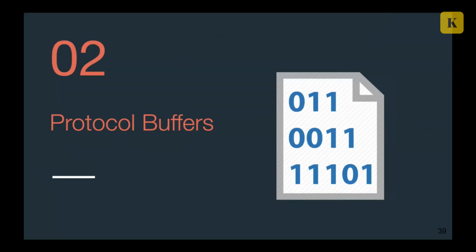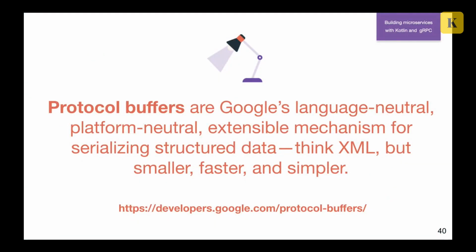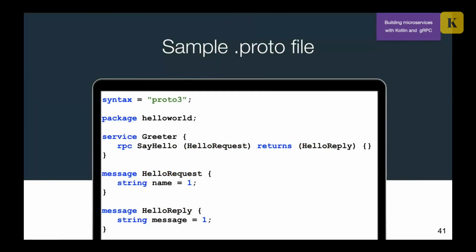I already told you that gRPC is binary. So I mean that messages that you send from server to client are bytes. In order to achieve this, gRPC uses protocol buffers. So let's talk a little bit more about what it is. Protocol buffers, or Protobuf, is Google's language-neutral, platform-neutral mechanism for serializing structured data. So think of it like it's XML or JSON, but smaller, faster, and simpler. What do you mean?